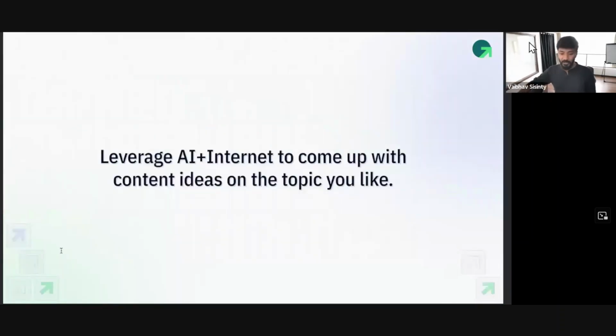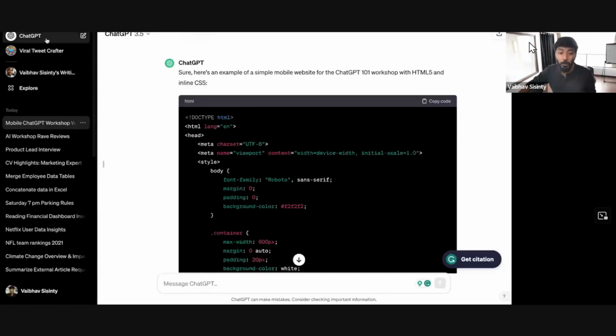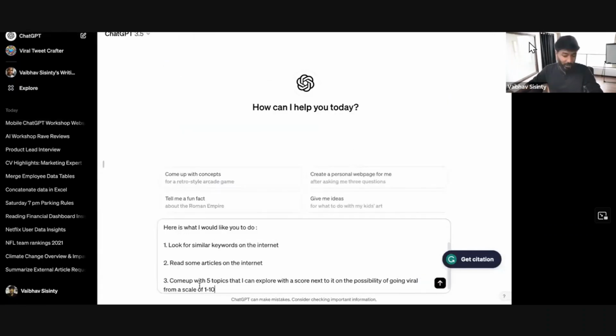Now, how do I do idea generation? I do idea generation simply by using a concept that I've already taught you, which is chain prompting. I want AI to come up with ideas by scraping through the internet and give me topics or content ideas which have the potential to go viral and are also very recent. Okay, so how do I do that? I've written a nice little prompt. I will share it with you.